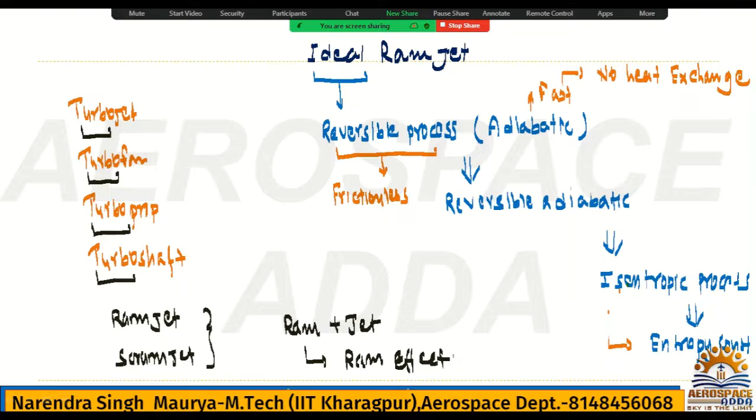In the diffuser I had explained two types of efficiency, in the inlet or diffuser, you can say. That was ram efficiency and isentropic efficiency. What was the ram efficiency? If you remember, ram efficiency indicates the pressure variation, and isentropic efficiency indicates the temperature variation from inlet to outlet.